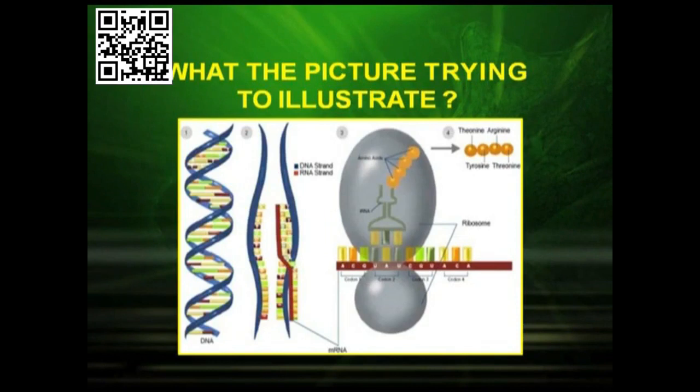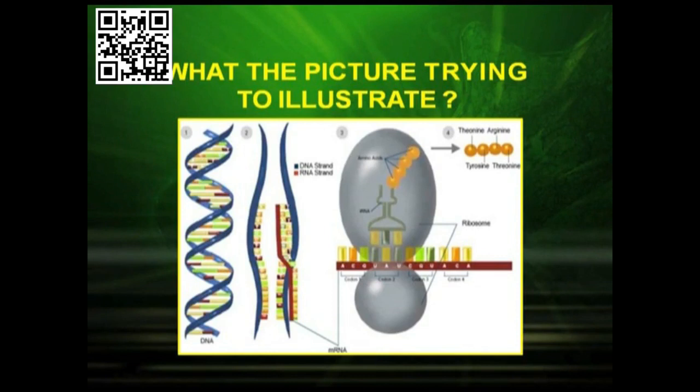Now look into the picture. What is the picture trying to illustrate? You can see DNA strands, then the RNA formed on DNA, and then the third process, that is protein synthesis. So all three processes are there: DNA to DNA, that is replication; DNA to RNA, that is transcription; and from RNA to protein, that is translation. And ultimately you can see the formation of a polypeptide.